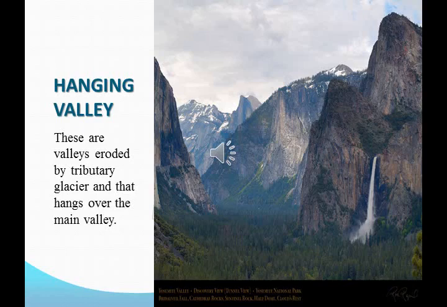So hanging valley. You can see this picture. The white colored line is nothing but a hanging valley. It is hanging from the mountainous region. These are valleys eroded by a tributary glacier from the main glacier, and they hang over the main valley. So these are the valleys eroded by the tributary glacier that hang over the main valley. It hangs forward from the main valley, so that way it is called a hanging valley.